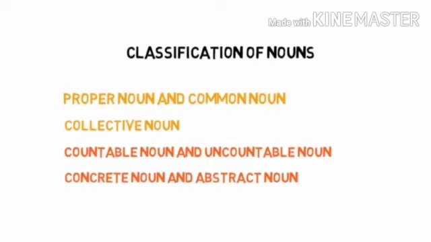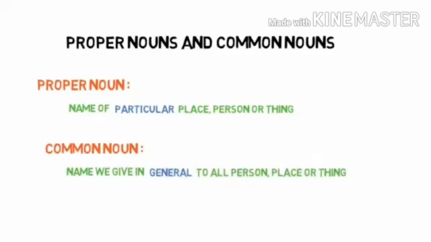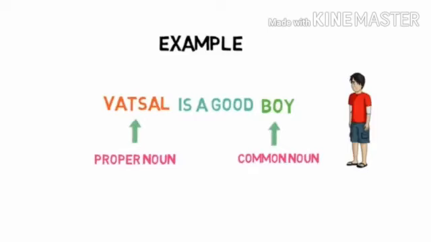Then we discussed the first categories of noun, that is proper noun, common noun and collective noun. If you recall, what is a proper noun? A proper noun means the name of a particular place, person or thing. And a common noun is the name we give in general to all persons, places or things. Let's see an example to make this clear. Vatsal is a good boy. Here, Vatsal is the name of a particular boy, so it is a proper noun. While boy is the name we give in general to any boy, so it is a common noun.